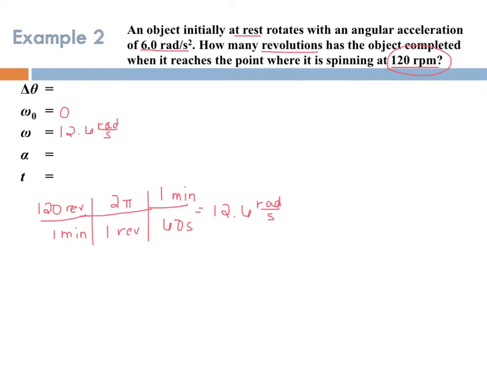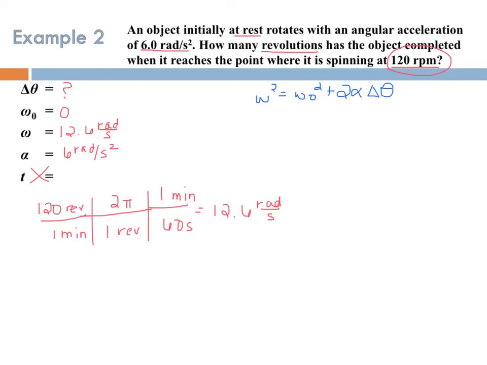Now it does give us an angular acceleration of 6 radians per second squared. And we're asked to calculate how many revolutions this object has completed when it reaches this final speed. So we're trying to solve for delta theta. We don't need time in this case. So the only equation that has all 4 pieces without time included is omega squared equals omega naught squared plus 2 alpha delta theta.